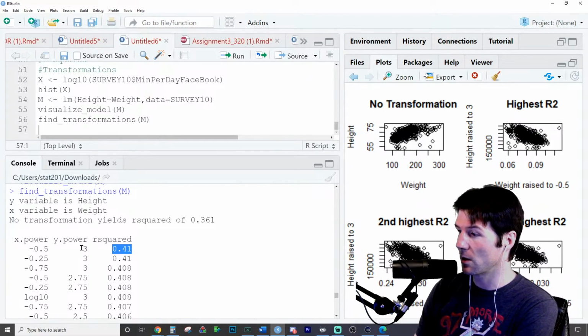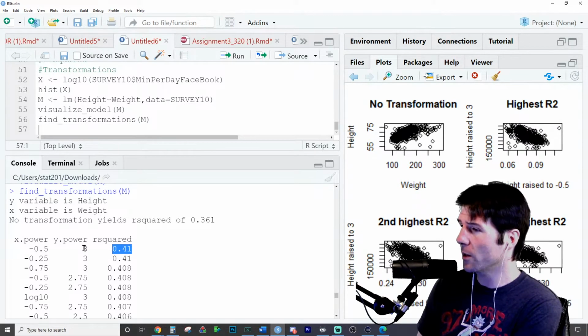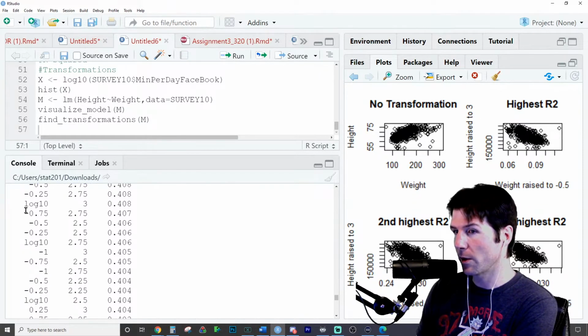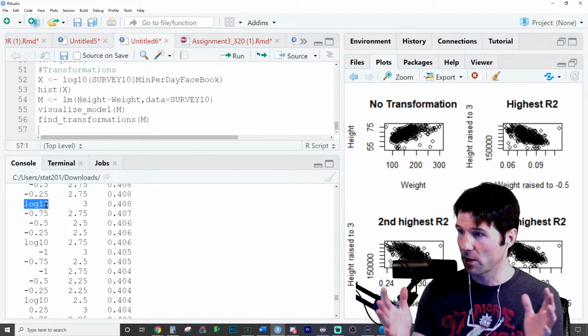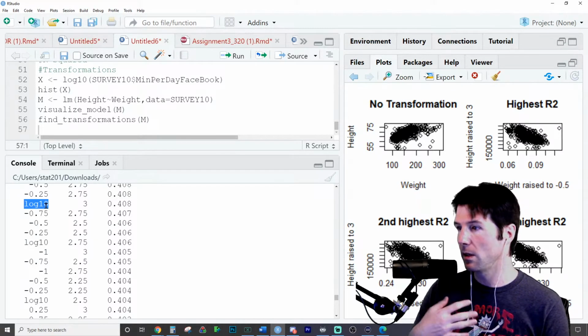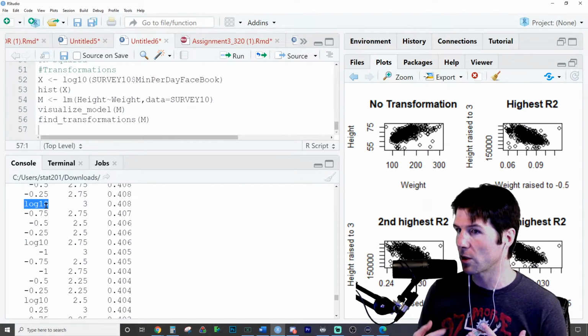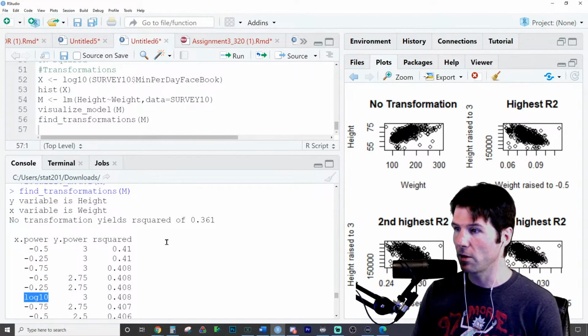And we went through a series of sequences. Yeah, it's really good for looking for transformations. It goes through and it also does log 10. So when it hits 0, when it goes from -3 to 3 across the transformation powers, it literally permutes all the transformations and then creates a list of all the transformations.